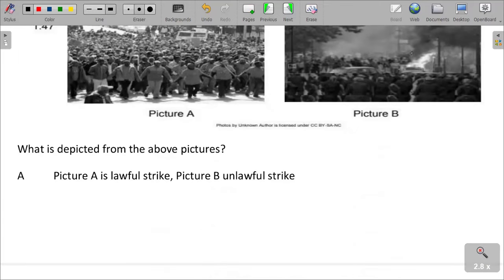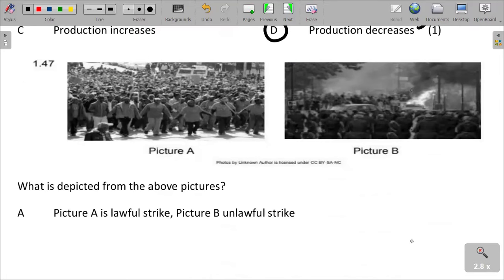What is depicted from the picture above? We are seeing people marching in picture A, and then we are seeing people sitting like in parliament, or officials, in picture B. So what is depicted from the picture above? You can see that these people are holding hands and holding sticks, which can show that they are going for a fight. So picture A is unlawful. It's an unlawful striking.